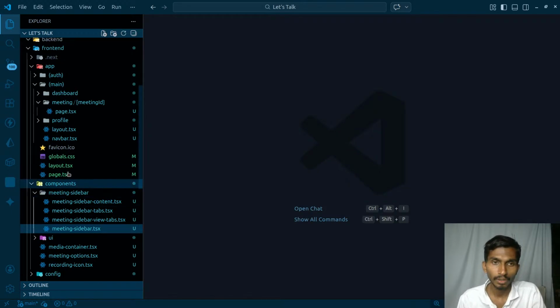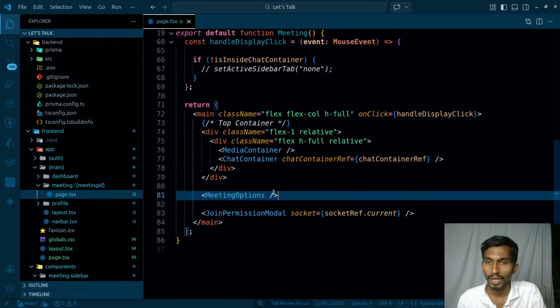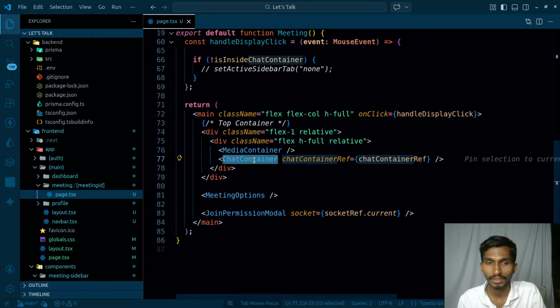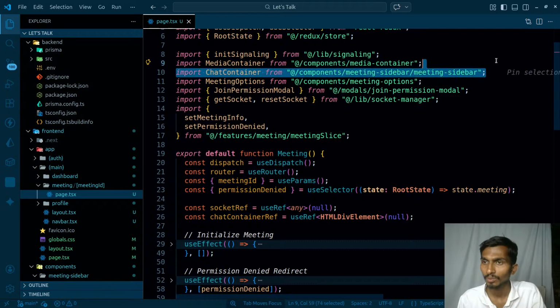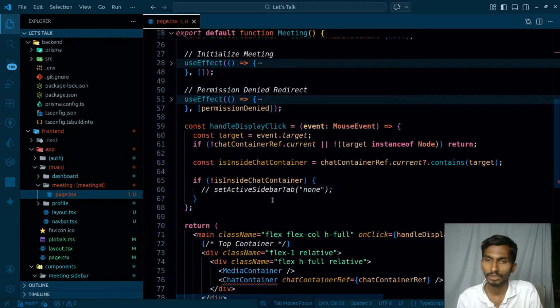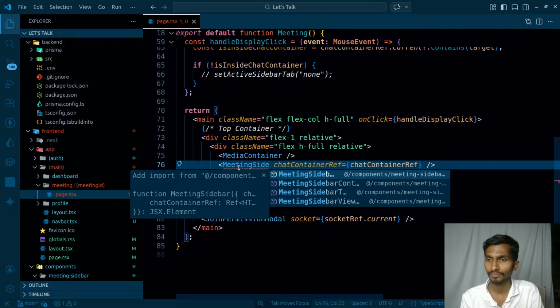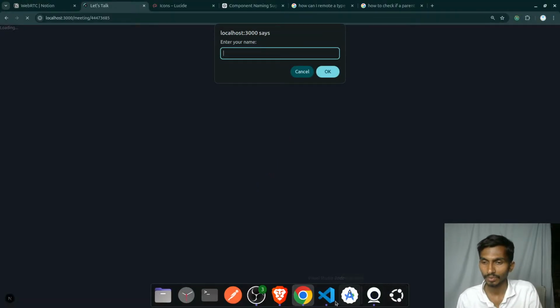Inside my meeting, I have this media container and I have this chat container. This needs to be named differently. So this chat container, let's simply remove this, because this time it has become the meeting sidebar container that I have over here.